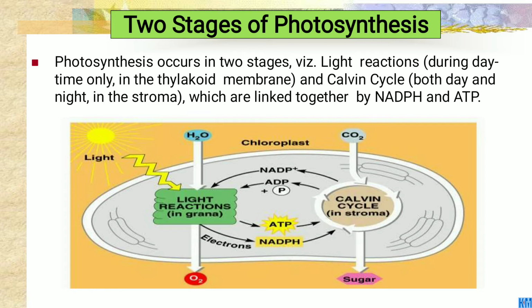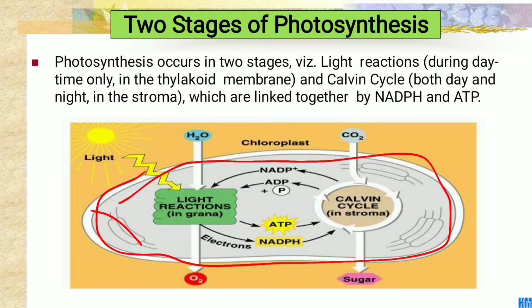This is the chloroplast and this one is the thylakoid membranes. The second stage is the Calvin cycle. This cycle happens during the day and also at night, and it occurs in the stroma. The two are linked together by NADP and ATP.